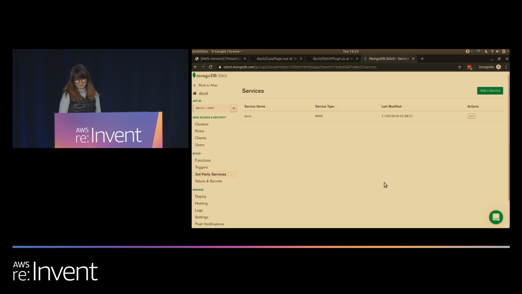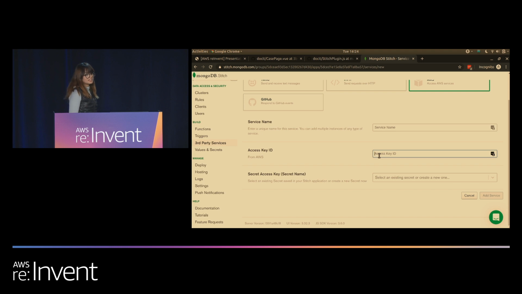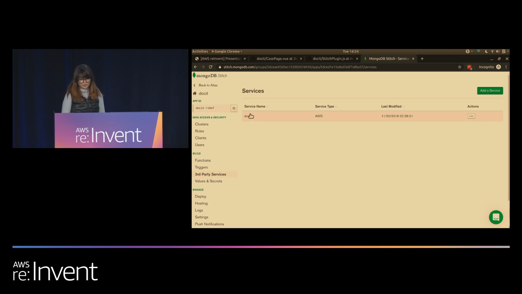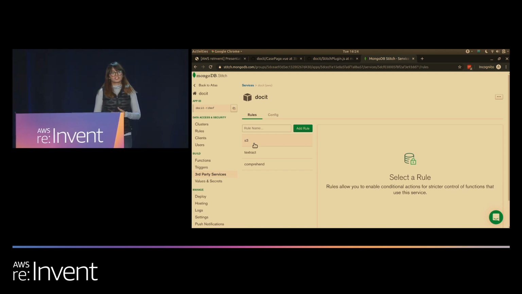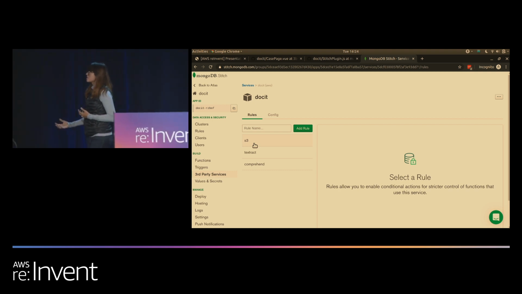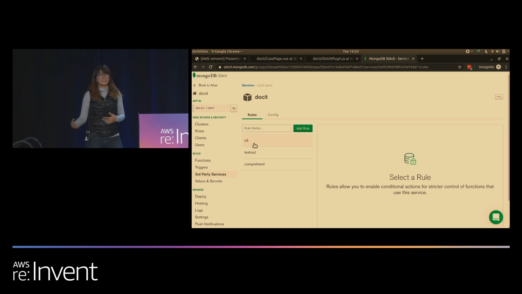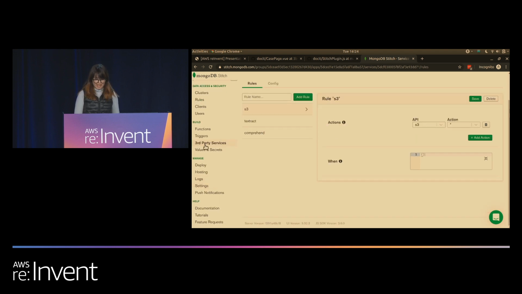To configure AWS, all we have to do is add a service, give it a name, provide our access ID, and reference the key we just created. Now let's go ahead to one that's already configured. Now, because the AWS service is rather generic, we offer the ability to create rules. These rules will control which services Stitch is allowed to talk to. Not only that, but for each given service, we can control which precise actions Stitch can call. So now that we have configured AWS, let's see it in action.